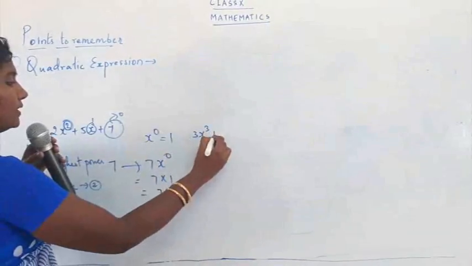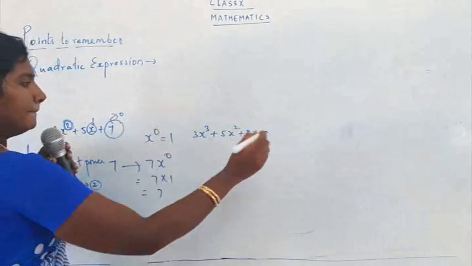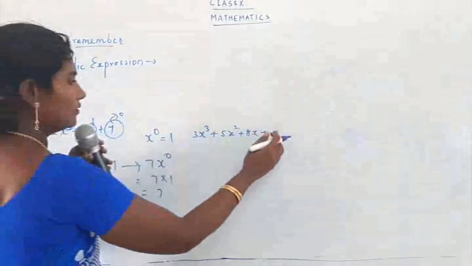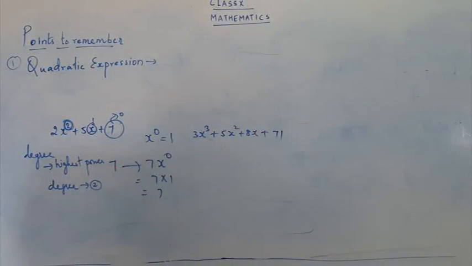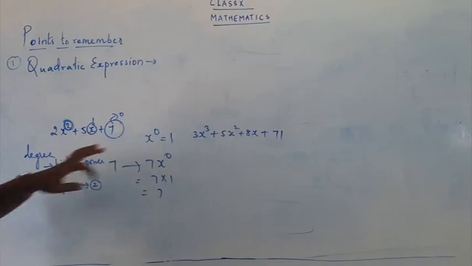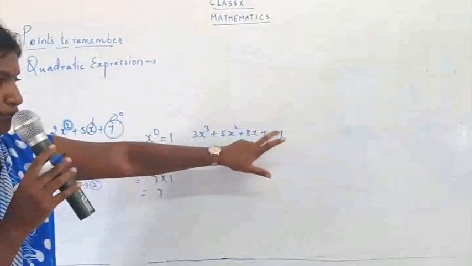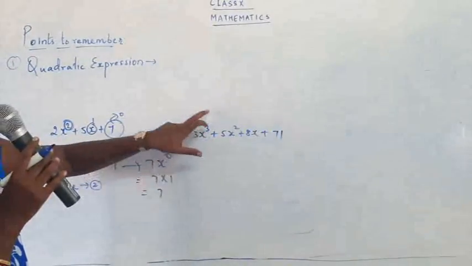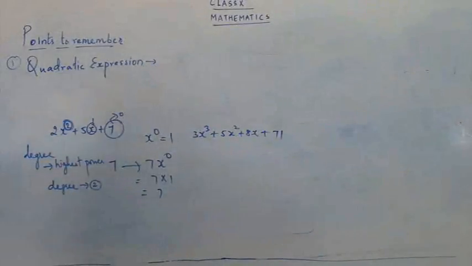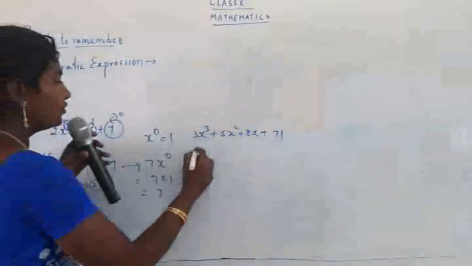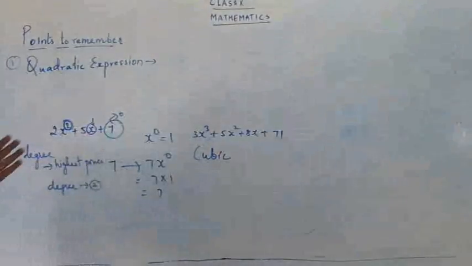We have 3x cube plus 5x square plus 8x plus 7. Before we go to the degree, let's go with the powers. The power is 3, the power is 2, the power is 1, the power is 0. So what is the degree? The highest power. What is the highest power? 3. So what's the degree of the expression? It's 3. When you have a degree of 3, you call it cubic. We have spoken about cubic polynomials and everything. Yes, children? So that goes for the cubic part.